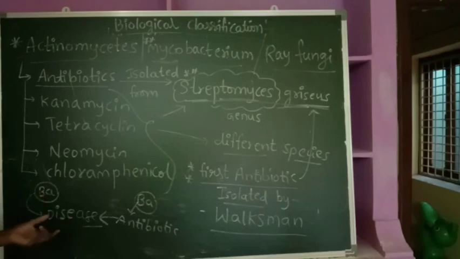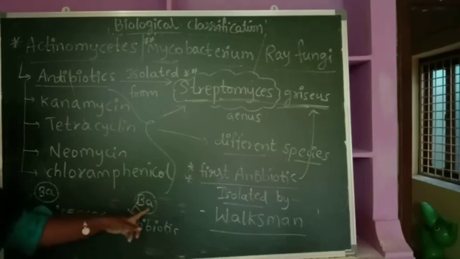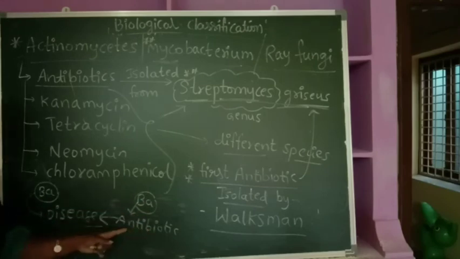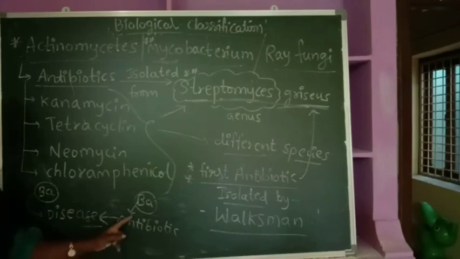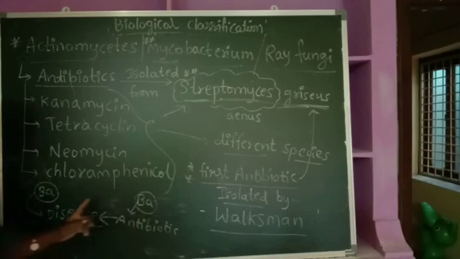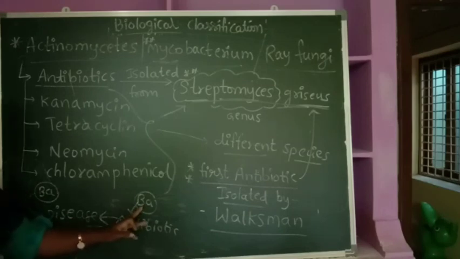At the same time, for this disease, another bacterium gives medicine, an antibiotic, to treat it. Some bacteria are useful and some bacteria are harmful. So one bacterium gives the disease, and the medicine is given by another bacterium.